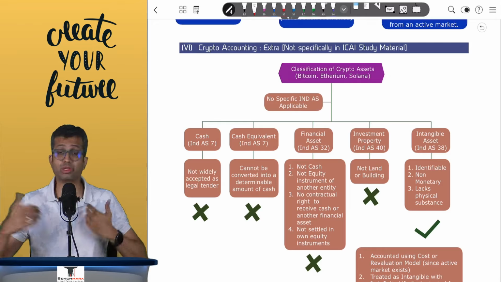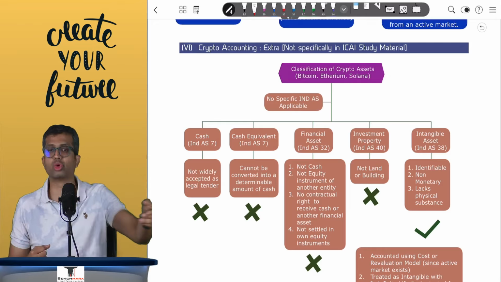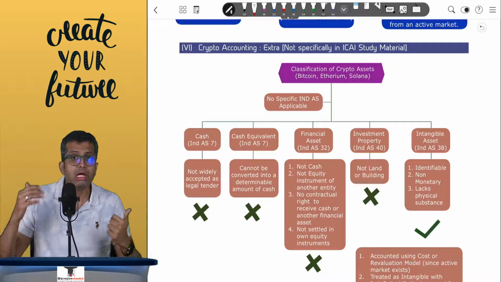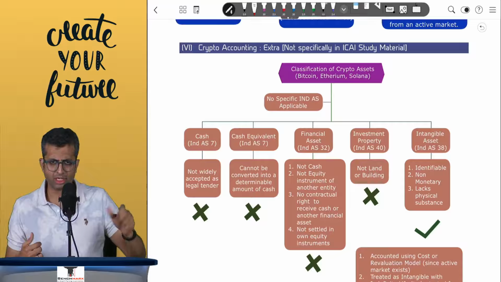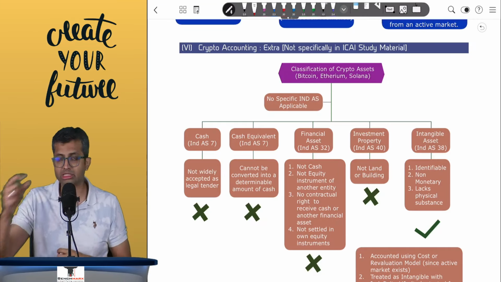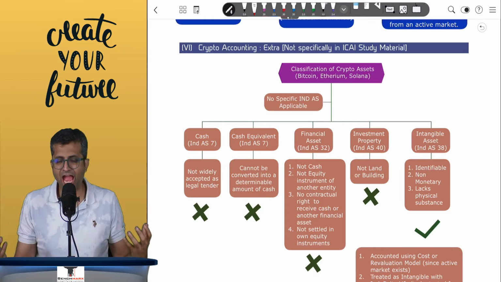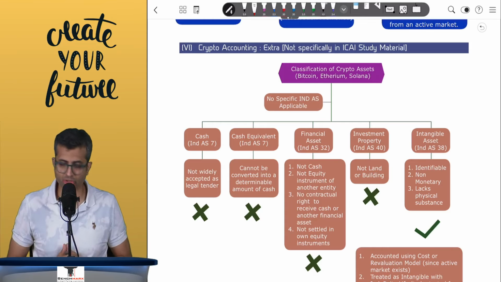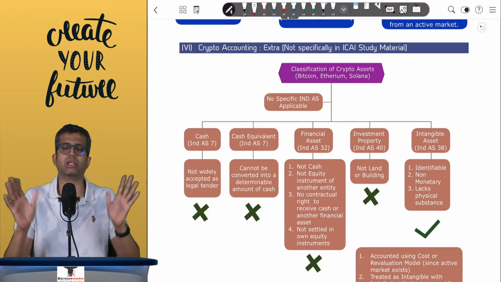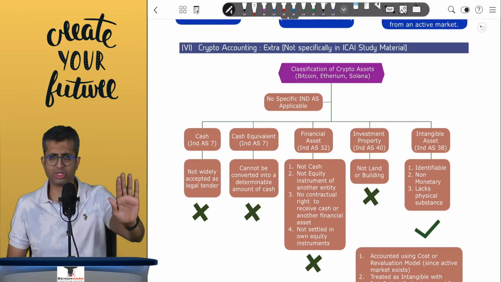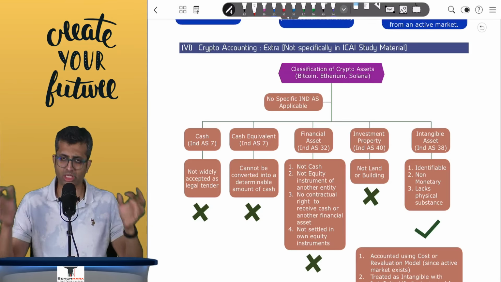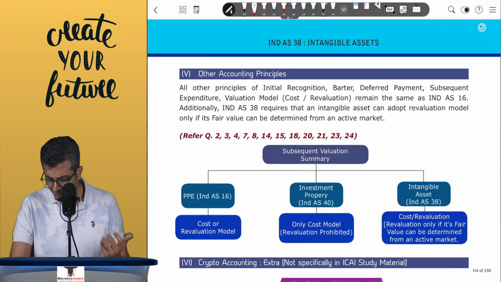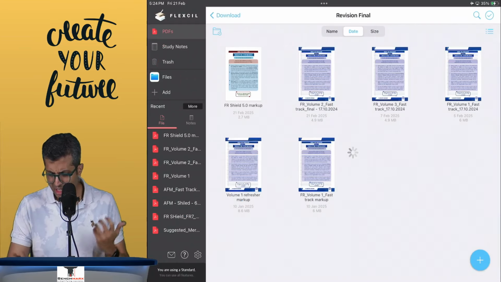So how is crypto, the biggest companies like Tesla, etc., how are they showing their cryptocurrency or Bitcoin held? Generally, they are as of now showing it as an intangible because it meets the identifiability criteria, can be separately sold, does not have physical substance, and the cost, etc., can be measured reliably. So as we speak, till the time there is any amendment in the financial instrument standard, if there's a crypto, it is usually shown by most of these global companies under the intangible heading. Now, this takes care of the concepts.